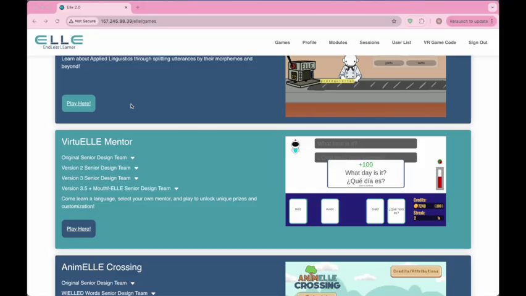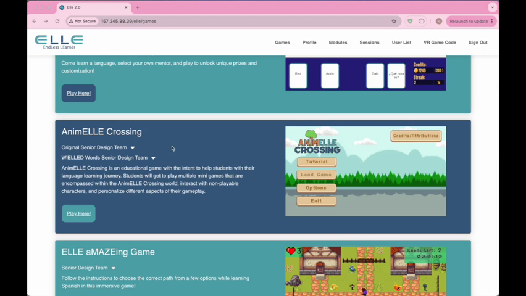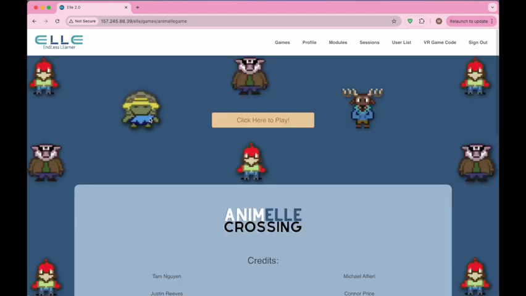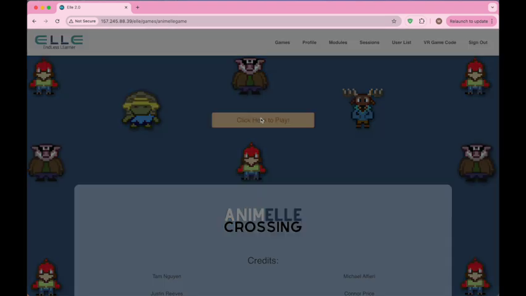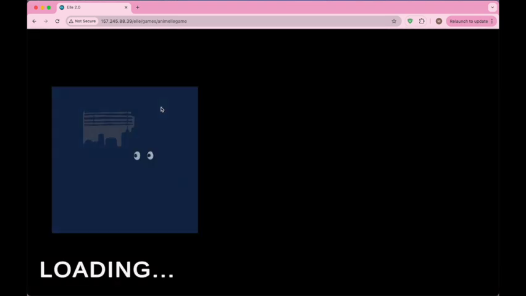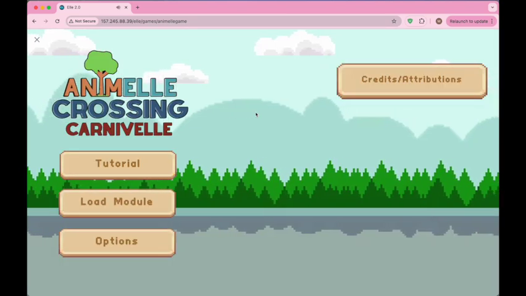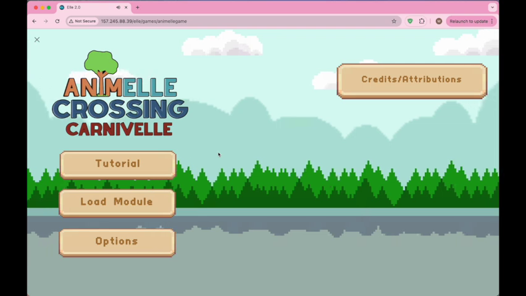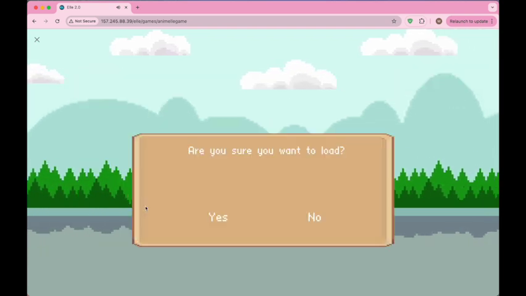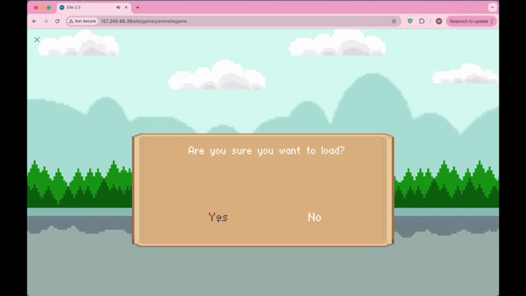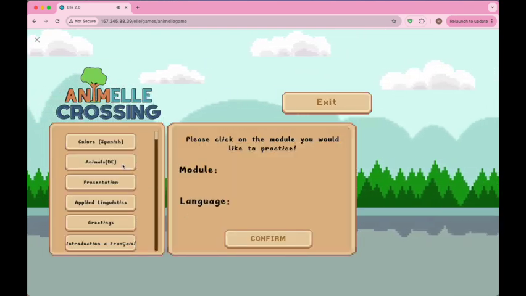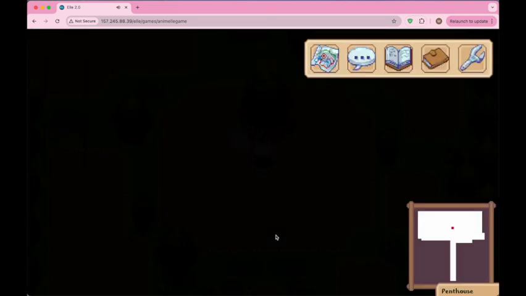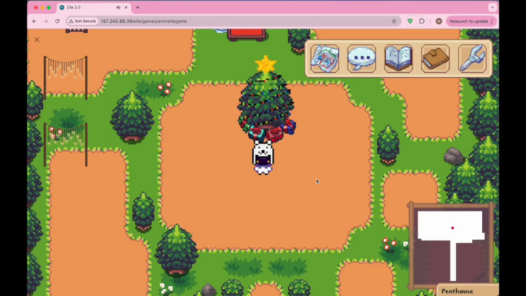So here's the ELLEvation website where students can access the games, and if you scroll down we come to Animal Crossing, which is the game our team worked on. Once we click play here we get to this page and we can open it in full screen mode by clicking this button, which opens up a modal, and this method works on all devices as opposed to the previous method. If you want to start practicing, we load the module we want to practice, and for this demonstration we're going to work on animals in German. And now I'll hand it off to Keegan to show us the overworld.